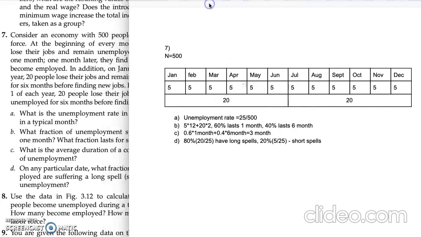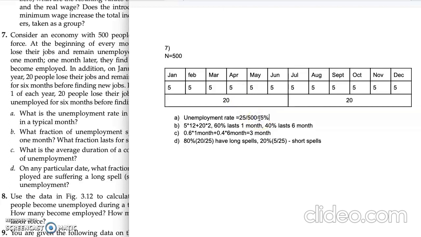So we can construct it like that: every month there are 5 people who are unemployed, and every 6 months there are 20 people who are unemployed. So in total, at any date, 25 people are unemployed. So our unemployment rate is 25 divided by 500, which is 5%.